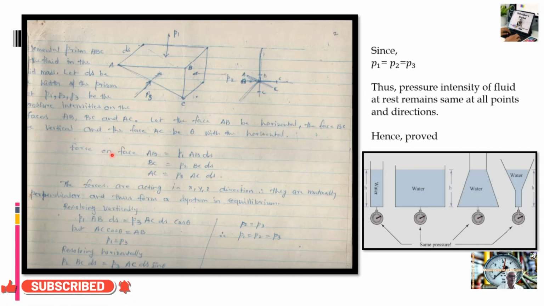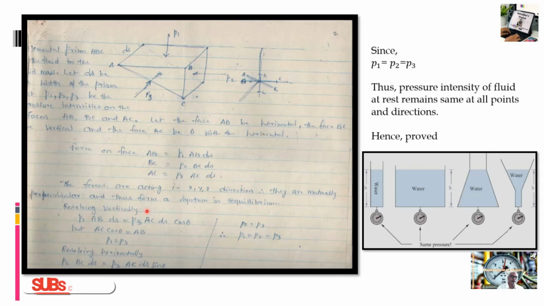So the force on face AB is equal to P1 into AB into ds. On BC it is P2 into BC into ds, and the third, mutually perpendicular, is P3 into AC into ds. The forces acting are in the X, Y and Z directions, mutually perpendicular to each other, and form a system in equilibrium.